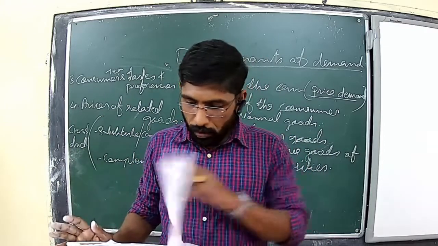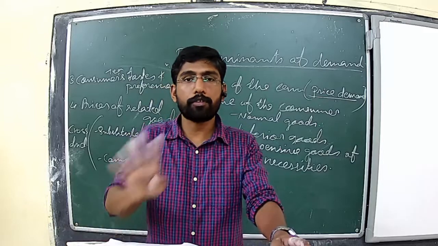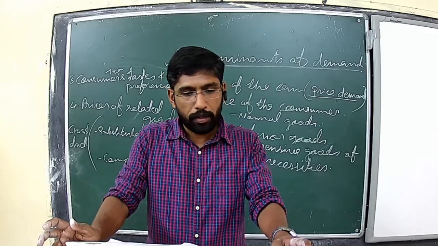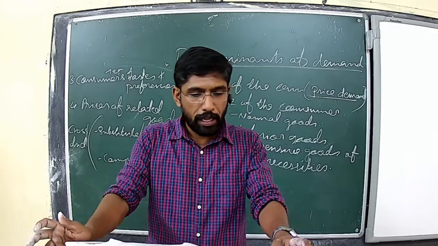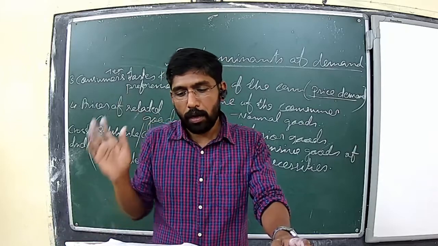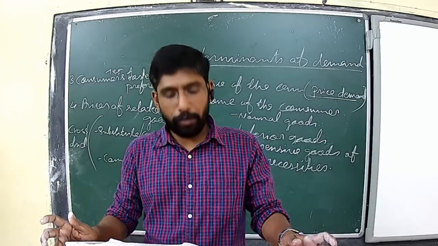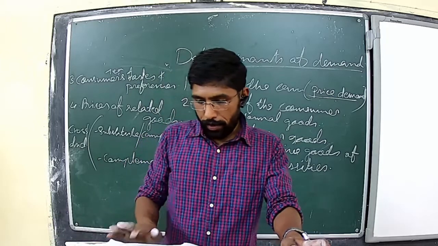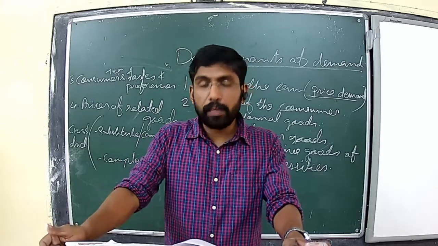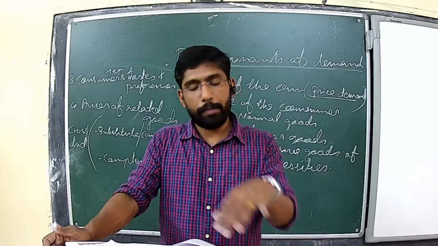Alright, so here we have talked about all those four points. That is the price of the commodity, income of the consumer, then consumer's taste and preference, then the last one, price of related goods. And the rest of the points we will discuss in the coming class.